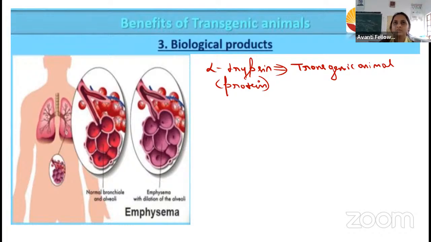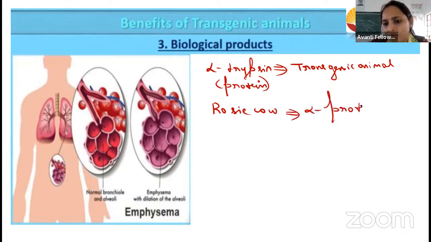For example, I will tell you that we have prepared some protein, that is in milk, in the rosy cow. In the rosy cow, we have prepared the alpha protein.